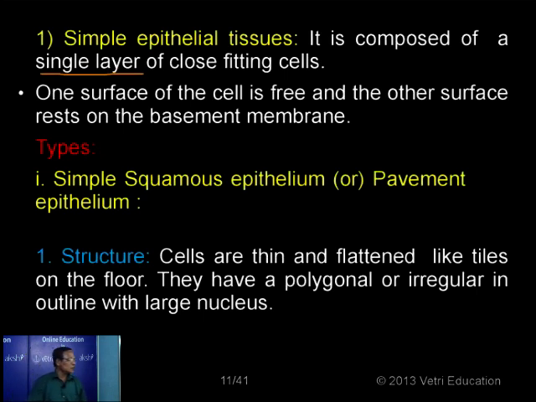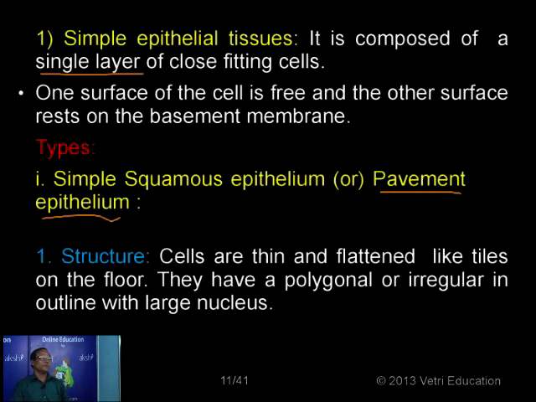So we have first the simple squamous epithelium. This epithelium is just like tiles paved on a pavement. Just like tiles, the cells are actually very thin. That is why it is also called pavement epithelium. The reason is that the cells are very thin and flattened. For each one you have to know the structure, the location and the function.